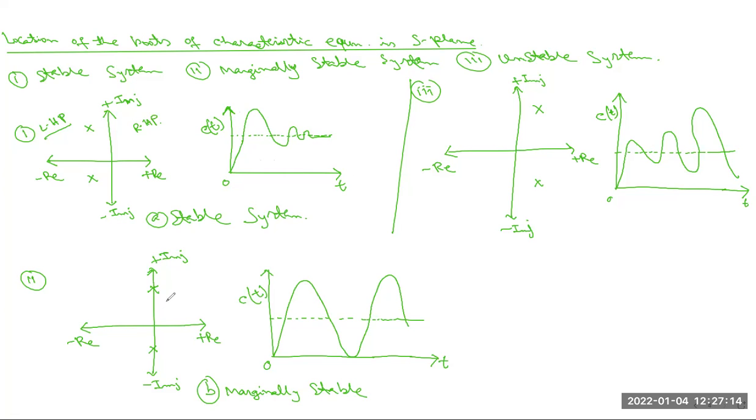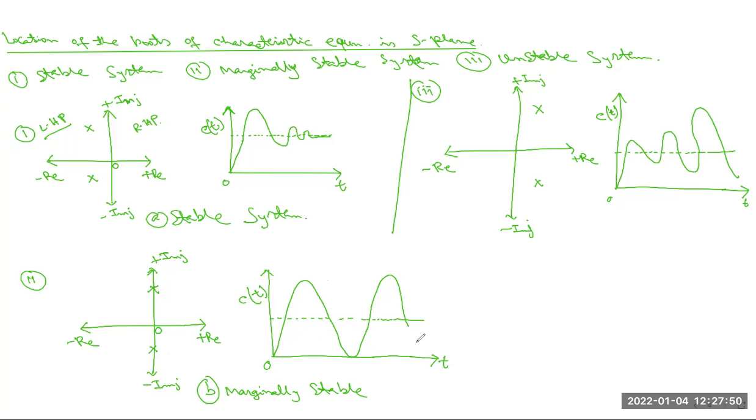Number two, that is the marginally stable system, and sometimes it is also called the sustained oscillations part. That means in this part, the root is present on the imaginary axis. Here you can see in this picture, the given root is present on the imaginary axis. One is the positive half plane, that is the positive region, and this is the negative region. This is the 0 point. Okay, please consider here. So this system is basically called marginally stable, and this is basically the output waveform of the marginally stable system.